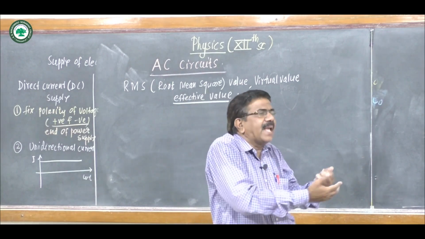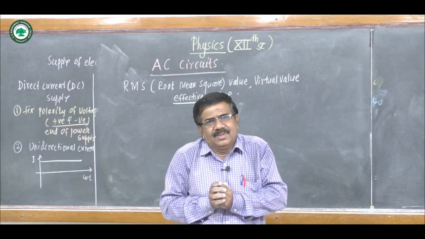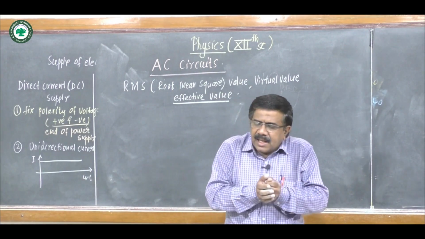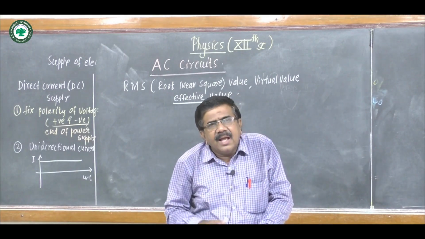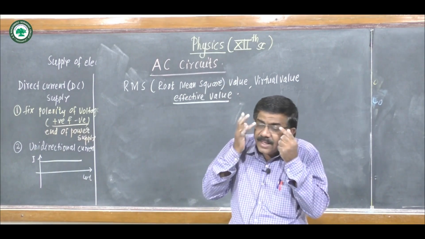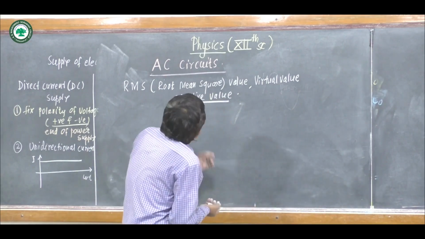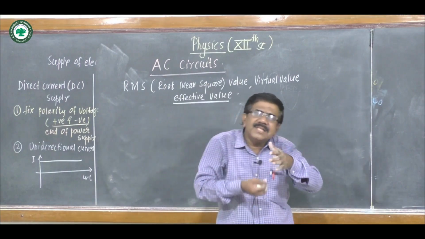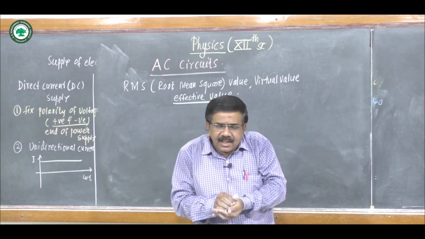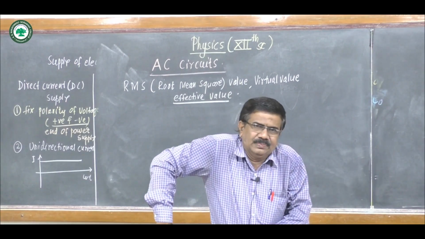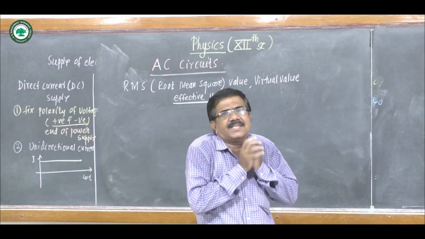But we know for one complete cycle of the AC, that average value is 0. Moving coil ammeter and voltmeter measure the average value of the current and voltage applied across it. As the average value is 0, these moving coil instruments are not useful to measure alternating current and voltage, because they measure the average value. So these instruments are not useful to measure the alternating current and voltage.